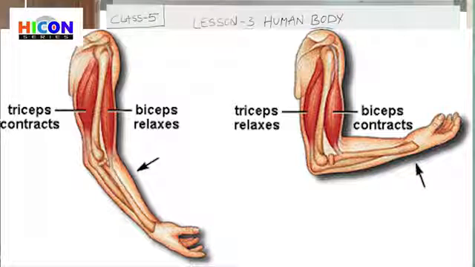And next, this muscle is called triceps. This is the muscle which is present at the back of the arm. So biceps muscle and triceps muscle. There will be two muscles in our arm: the front muscle is called biceps and the back muscle is called triceps.